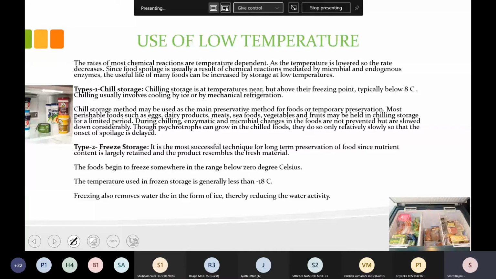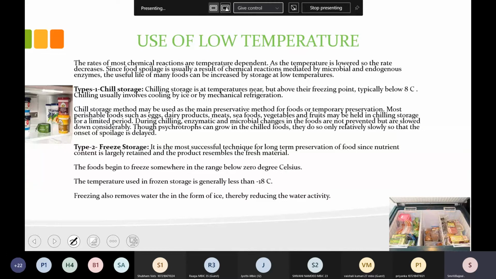So how is the use of low temperature going to affect microbial growth? Like high temperature denatures protein and inactivates enzymatic activity, here also there should be some mechanism. Low temperature will lower the rate of growth. On the basis of the treatment which we are giving, the growth will be reduced. When the microbial growth is reduced, it will work as a food preservation method.